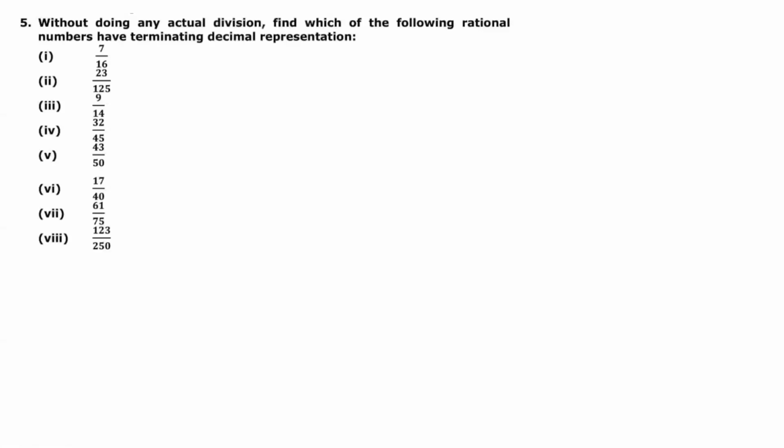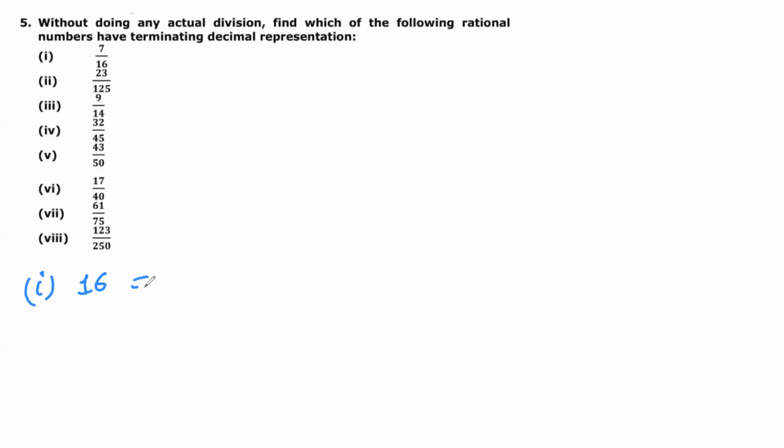So now the question is, without doing any actual division, find which of the following rational numbers have terminating decimal representation. Without solving the rational numbers, you just have to check.